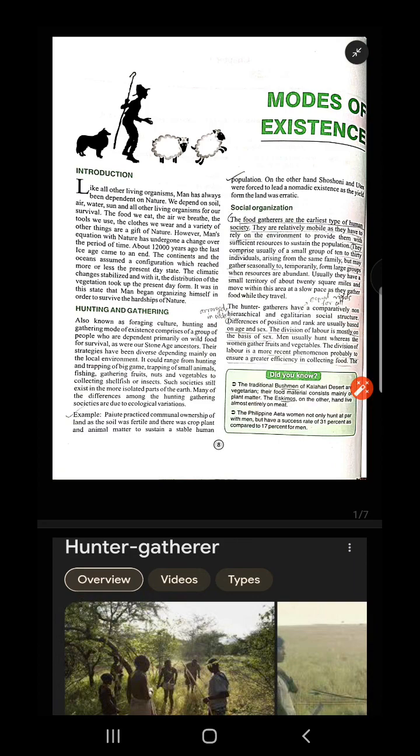So like all other living organisms, man is also dependent on nature. Even from the ancient times, man is depending on the natural resources. We depend on soil, air, water, sun, and all other living organisms for our survival. Basically, the food we eat, the air we breathe, etc., all comes from different things of nature.